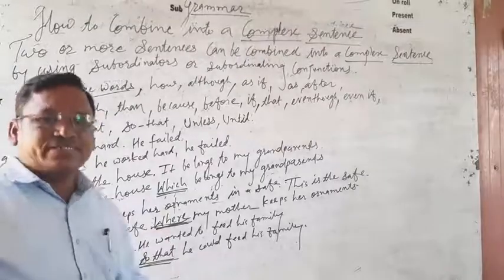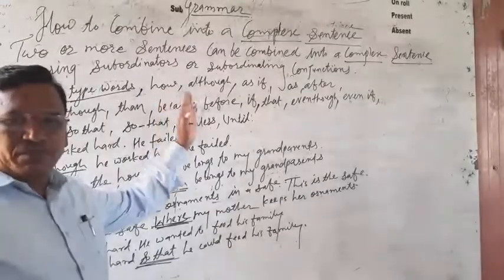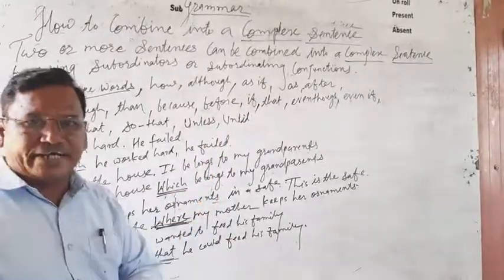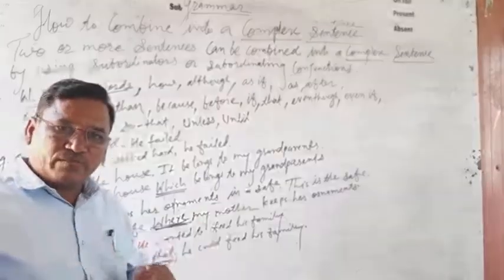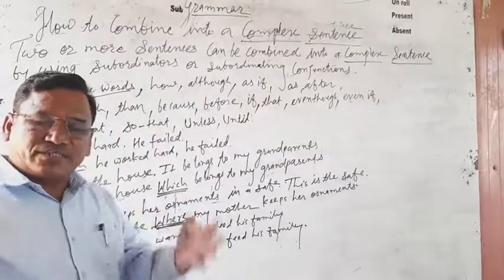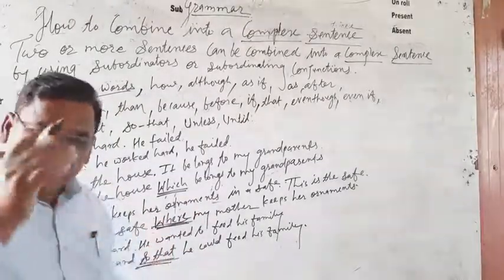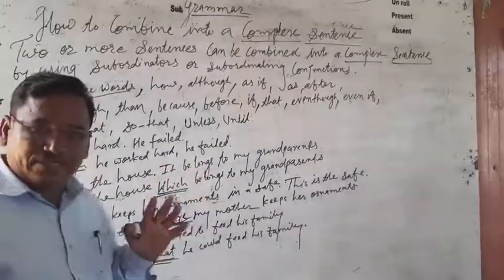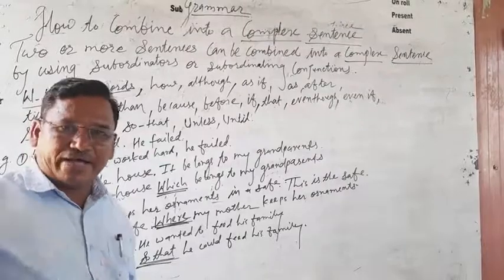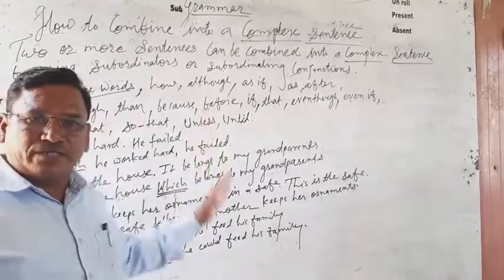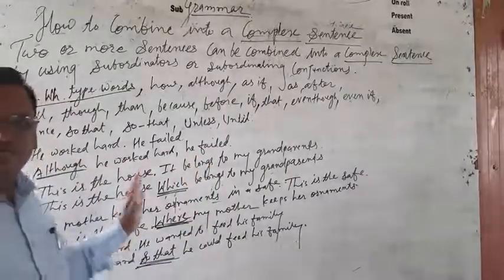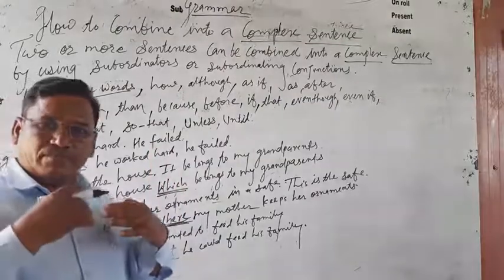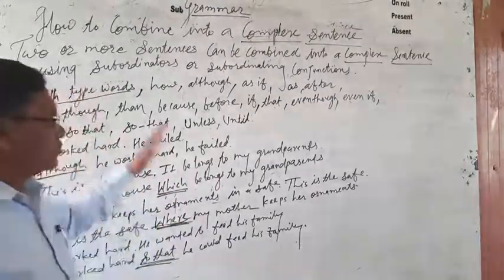In the last video we saw that one or more simple sentences can be combined into compound sentences by using subordinates. There are some differences in the subordinates. We should keep in mind which subordinates are used for combining two sentences into compound sentences, and which are used for making complex sentences. So let us please keep that in mind.